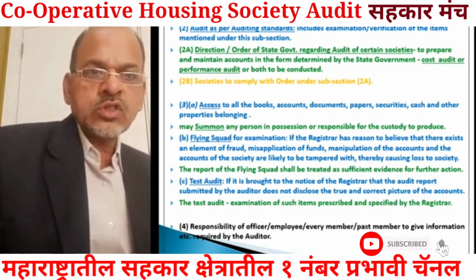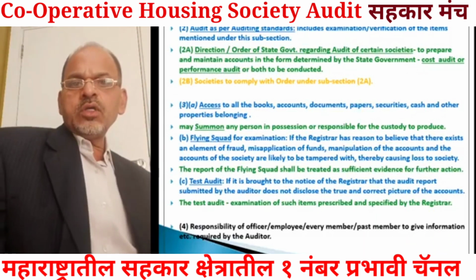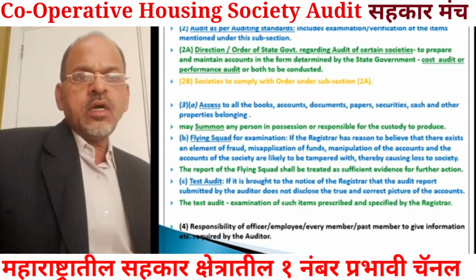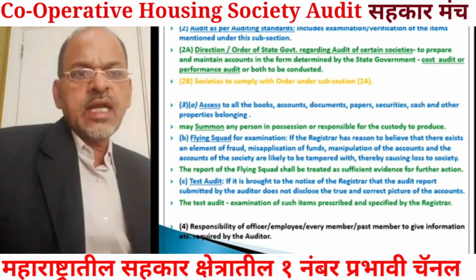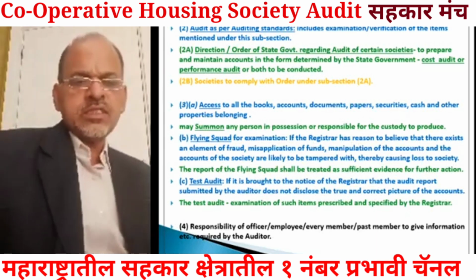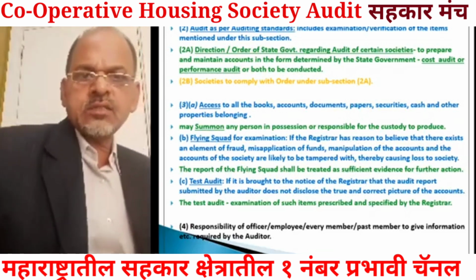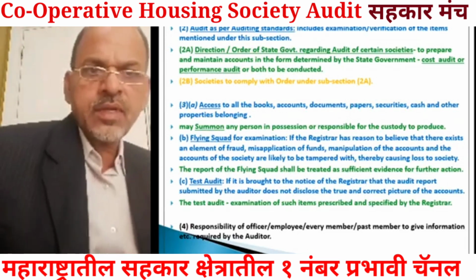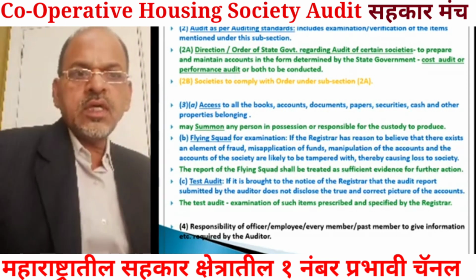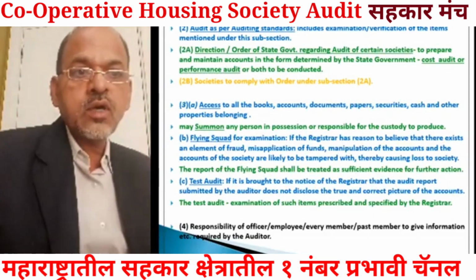If the auditor wants to get or fetch any information, or believes that any of these books, accounts, documents, papers, securities, cash, etc., are in the possession of a particular person, or that a particular person has knowledge which is required by him for auditing purposes, then that auditor can summon, means call, that person to be present and to provide the information or to supply the books and accounts which are in his custody.